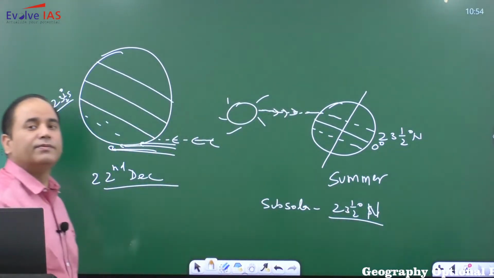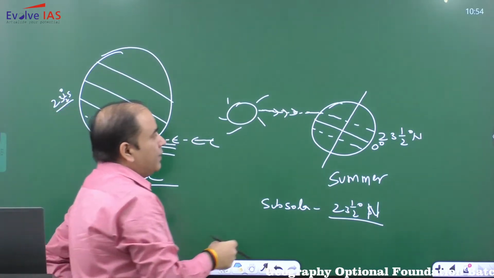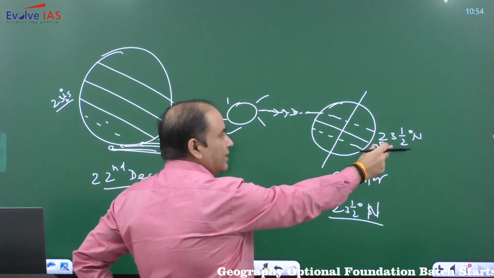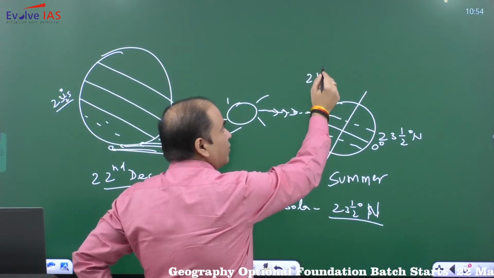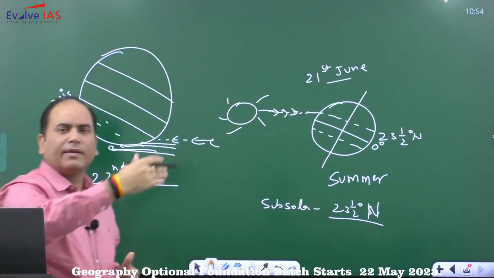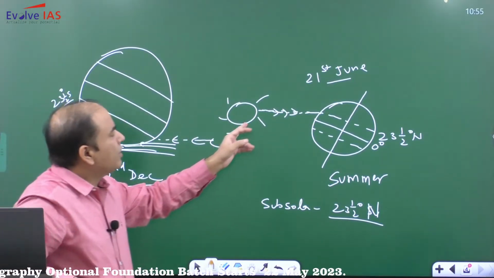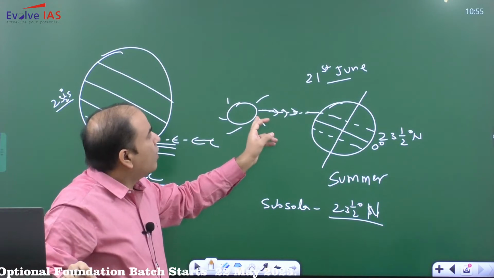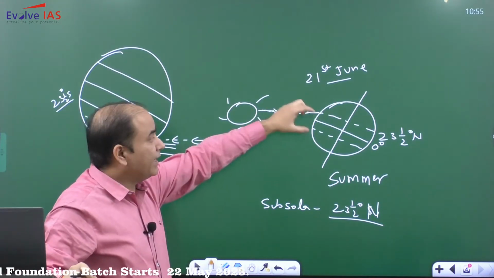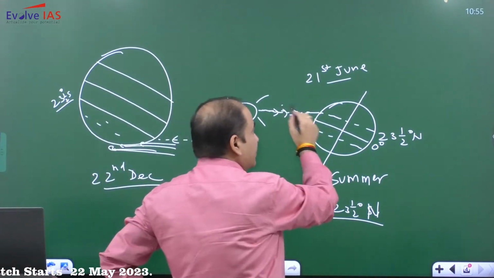Now during this time, and this is your around 21st June, so ये dates आपकी, it can be 1 or 2 days variation, so fixed नहीं है, there can be variation. Now what is happening? On 21st June, the sunlight is vertical at 23.5 degrees, and this area you will have more and more sunlight.